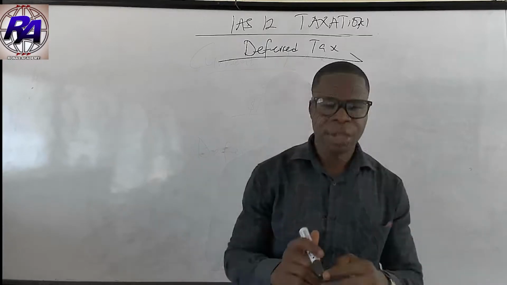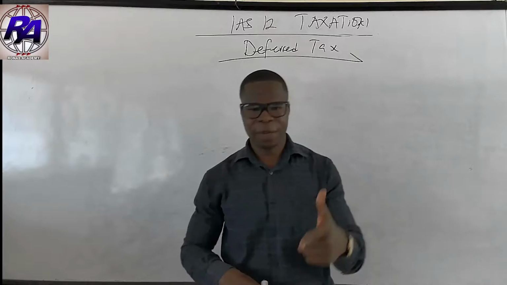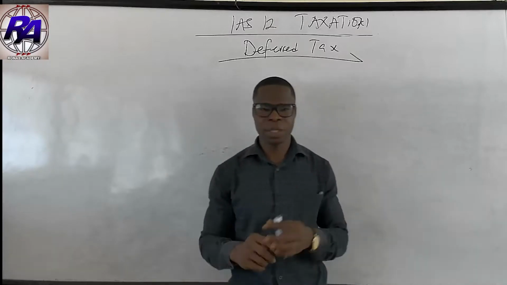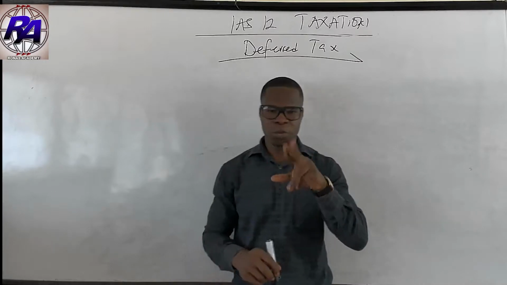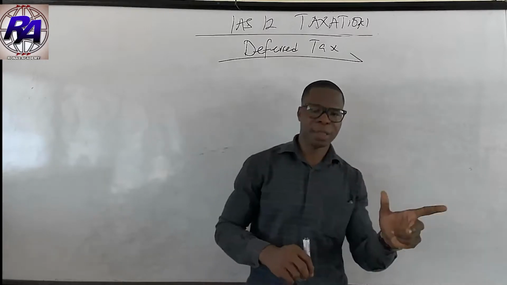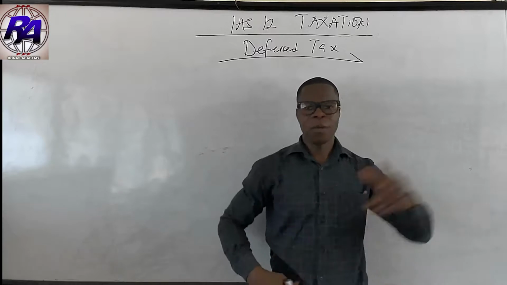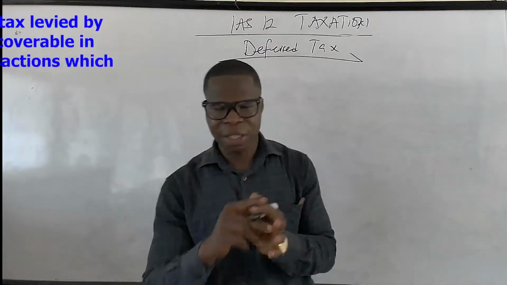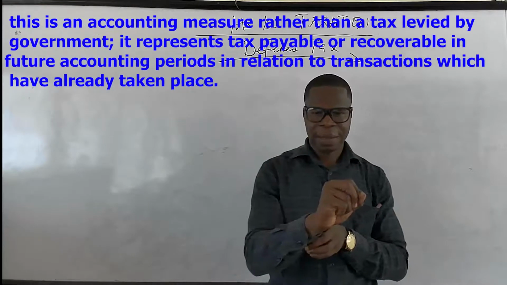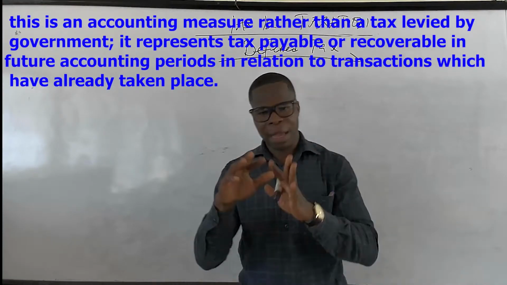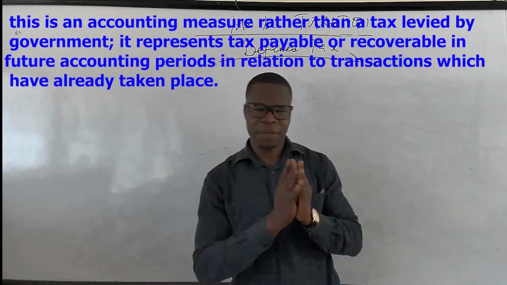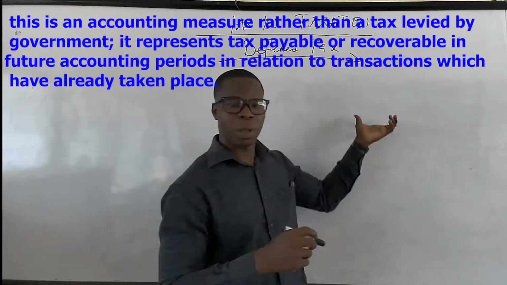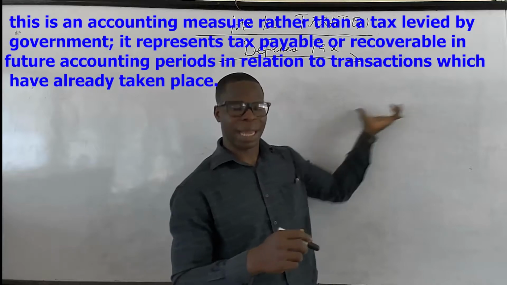Turning our attention to deferred tax. What is deferred tax? Remember that we said that the tax accounted for by entities in the books is the summation of two categories of tax, that is the deferred tax and then the current tax. Now, if you look at the current tax, now we want to look at deferred tax. Deferred tax is not a tax levied by a tax authority or a government, as we have in the current tax, where we can charge tax rates on the taxable profit.